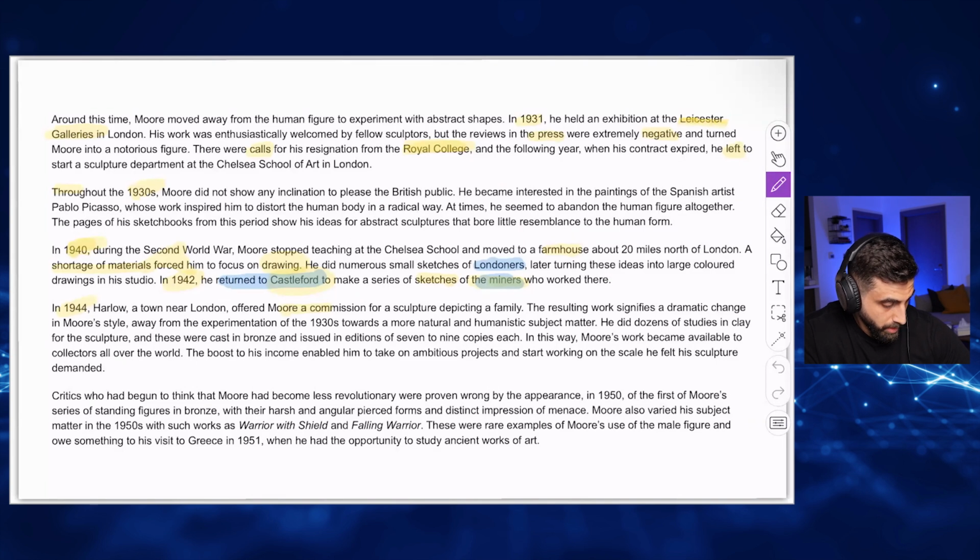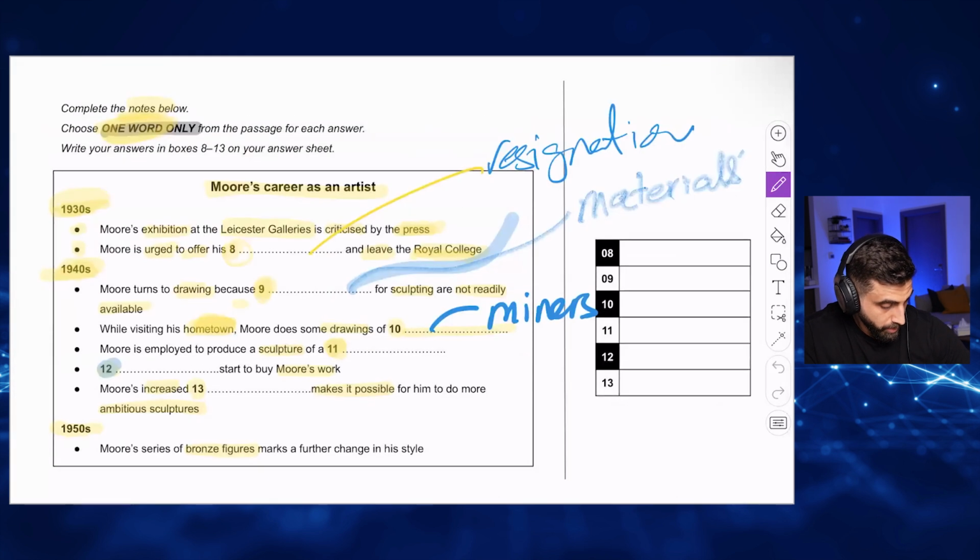Offered. A town near London offered him a commission for sculpture depicting, this means representing, a family, yeah? The resulting work signifies a dramatic change in his style, and so on, 1930s. Focus here. Mo is employed to produce a sculpture of something. Somebody gave him money to create a sculpture of something. What is that something?